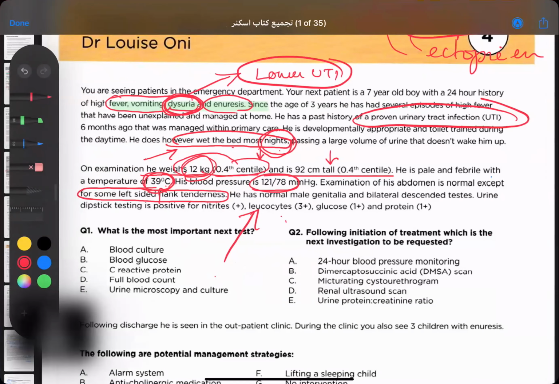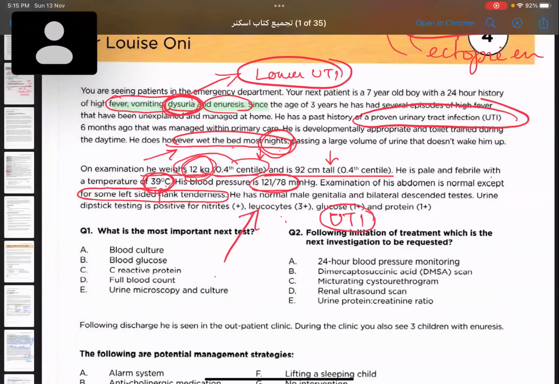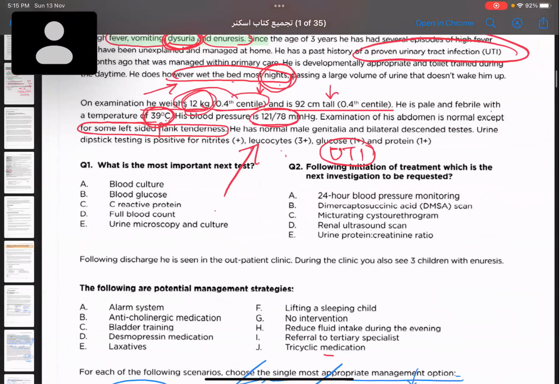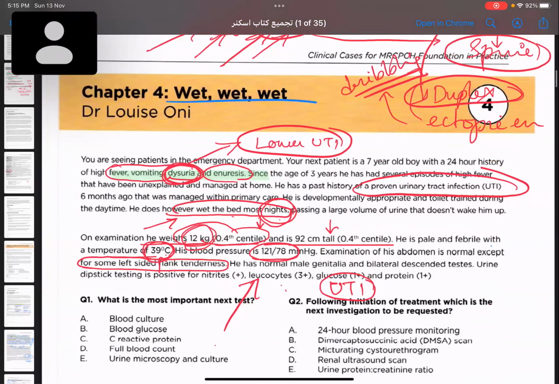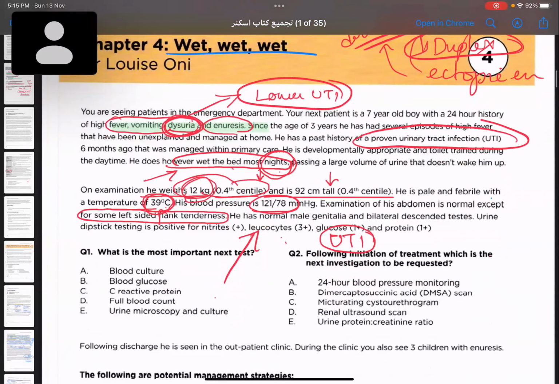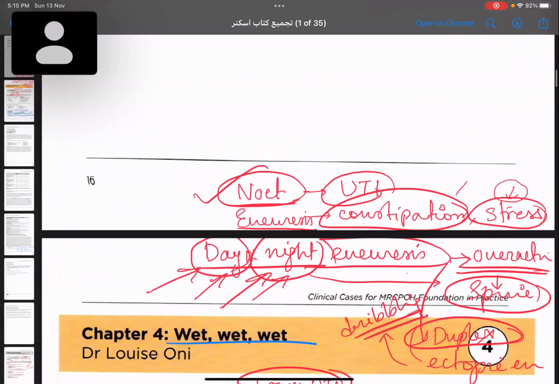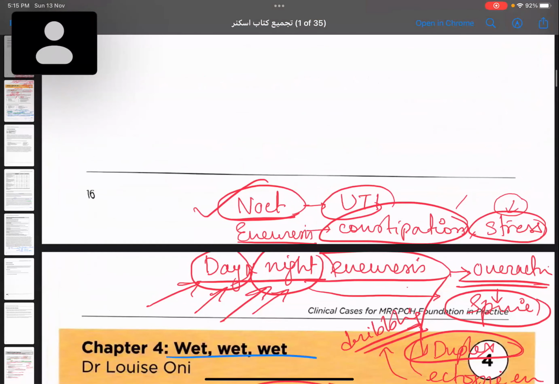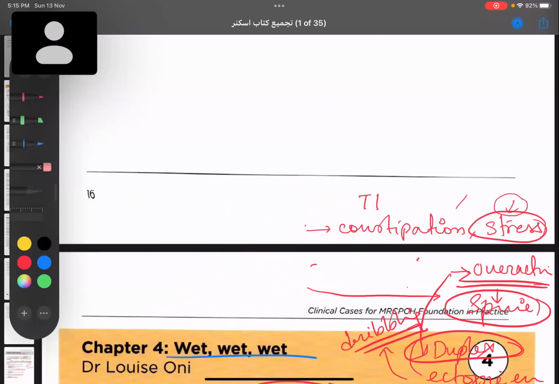Okay. So most likely this child has the stress factor here, which is UTI. So this is our diagnosis. Now they are not going to ask you about this particular case, they're going to ask you about other cases. So what happens when there is nocturnal enuresis? What is the treatment? First, we are going to learn about the treatment, and then we'll go for solving the questions, because there is no use if you solve the questions without understanding.